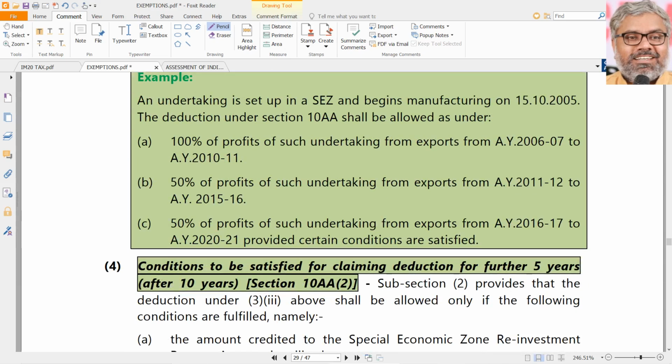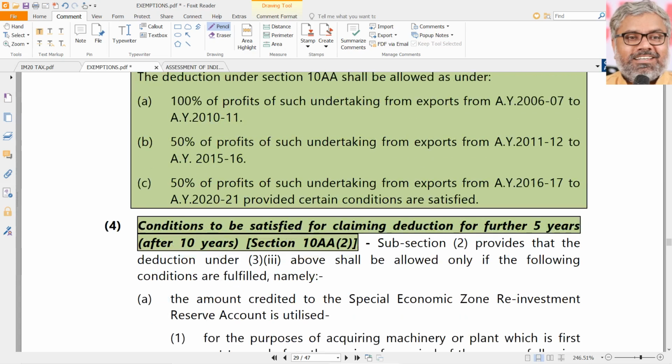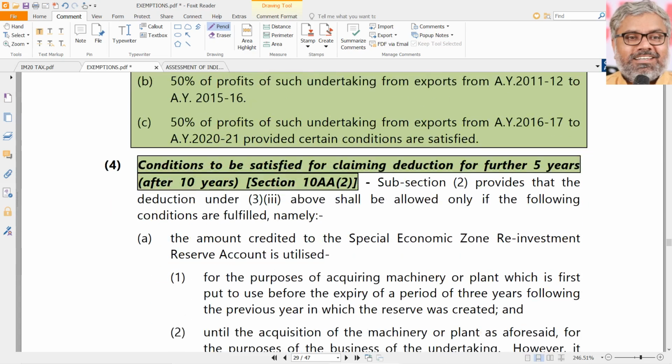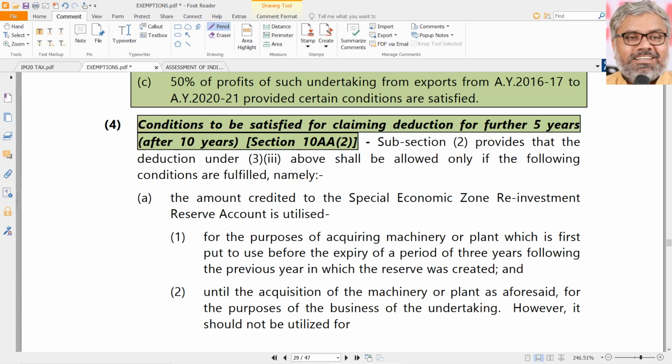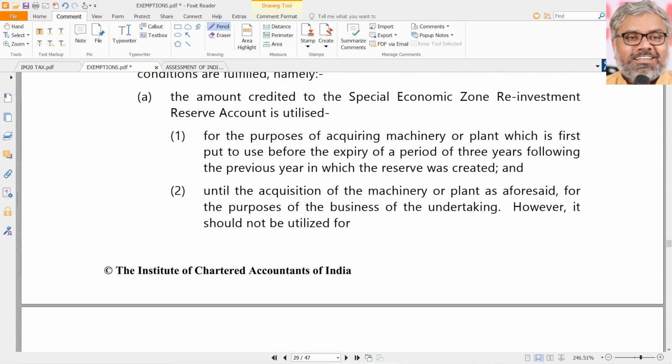Then, for example, here some dates if you take. An undertaking is set up in a Special Economic Zone and begins the manufacturing on 15th of October 2005, on or after 1/4/2005. So it is okay, it is eligible. For first 5 years, 100% of profits. Next 5 years, 50% of profits. Next 5 years, 50% of profits provided certain conditions are satisfied, something like they have to credit this amount to the reserve and they have to use that reserve for acquisition of machinery. Like that, so many conditions are there. Those have to be fulfilled for the third period of 5 years.